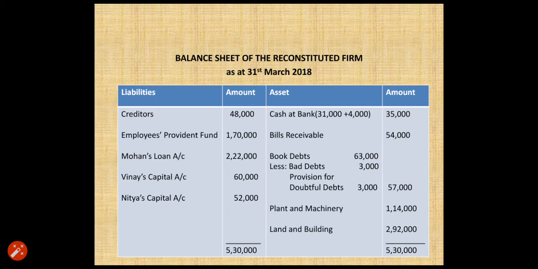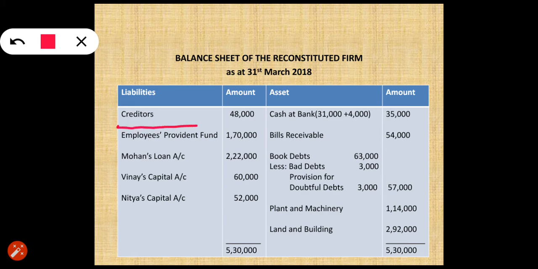Then come to the balance sheet. Since creditors, no information was given related to creditors, write it as it is from the old balance sheet. That is, creditors were of rupees 48,000 in old balance sheet, and in new balance sheet it will be of the same amount. Then employees provident fund, as it is, it will be recorded, that is 1,70,000. Now instead of Mohan's capital account, now it will be Mohan's loan account, because this is the balance sheet of the reconstituted firm where Mohan is no longer the partner of the firm.